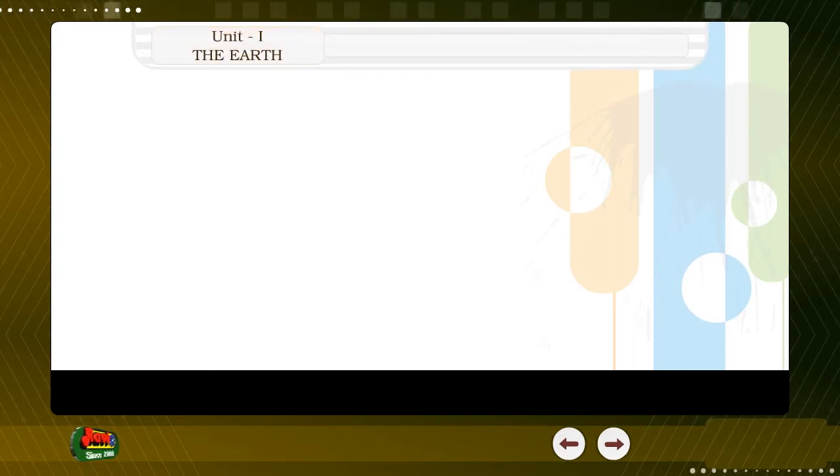Unit 1. The Earth. 1. Forms of the Earth. Our home. The Earth is a wonderland. We live on the Earth. The Earth is made up of land and water.